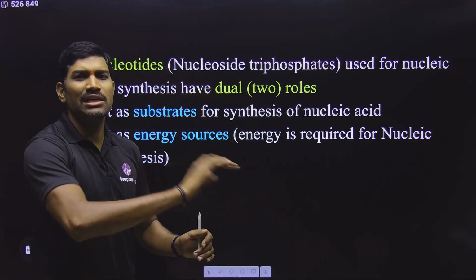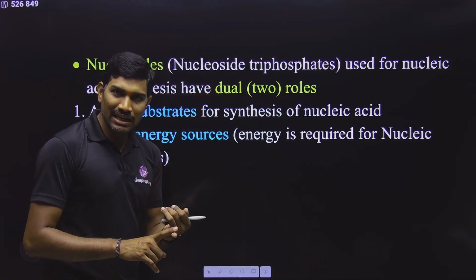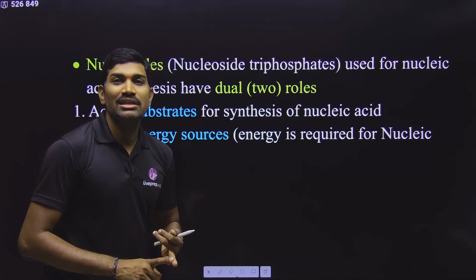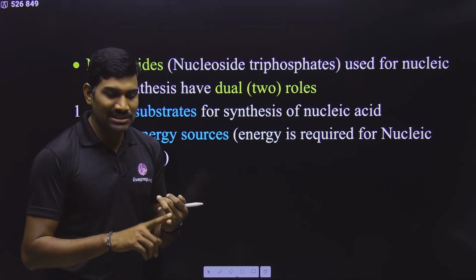But the mechanism is 100% same. What is the name of the enzyme that is required? For RNA synthesis, RNA polymerase is required. For DNA synthesis, DNA polymerase is required. The enzyme is different.